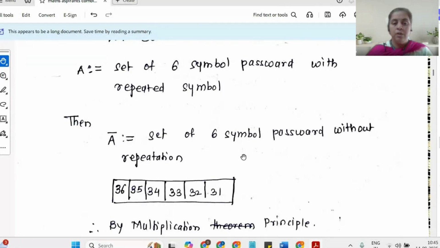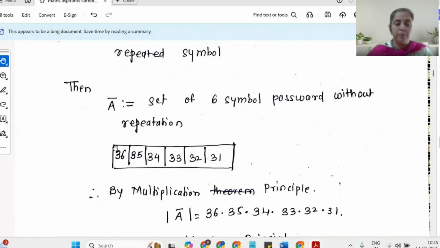For the first place, I can choose any one symbol out of 36 symbols, so I have 36 options. Once I have selected one symbol, for the next place I have 35 options. Once that is selected, for the next place I have 34 options, then 33, then 32, then 31. So now I have the choices for the first to 6th place.